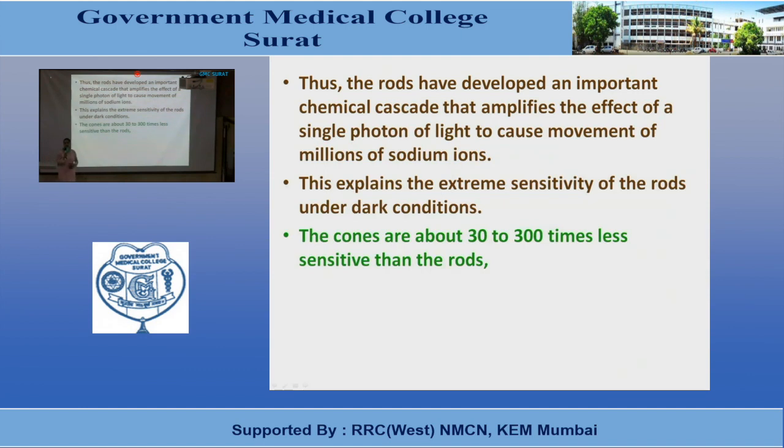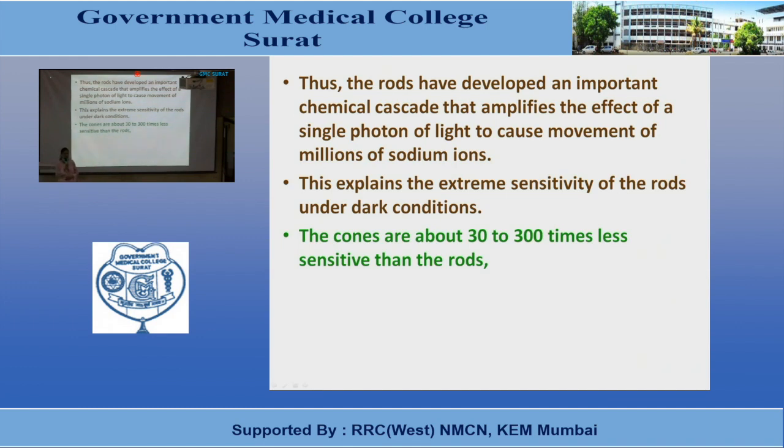Thus, rods and cones have developed an important chemical cascade that amplifies the effect of a single photon of light to cause the movements of millions of sodium ions. So, this cascade amplifies the effect of a single photon of light to millionfold.